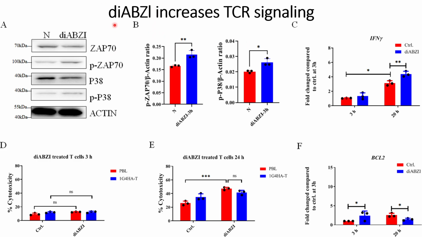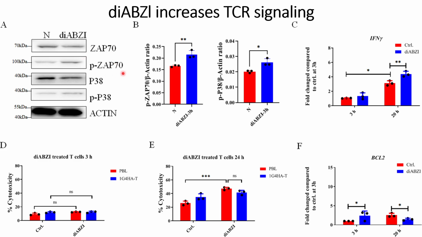So in order to check this DiaBZl's effects on T cell signaling, they checked some of the phosphorylated proteins that result in the increase in the T cell response. That is phosphorylated ZAP70 and P38. Both of them were shown to be increased in the cells which are treated with this DiaBZl. This indicates that this DiaBZl has some role towards enhancement in this T cell receptor signaling, and the quantifications